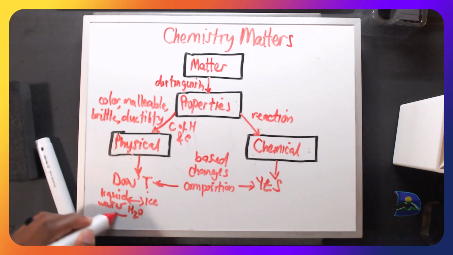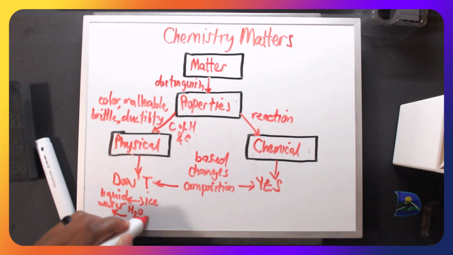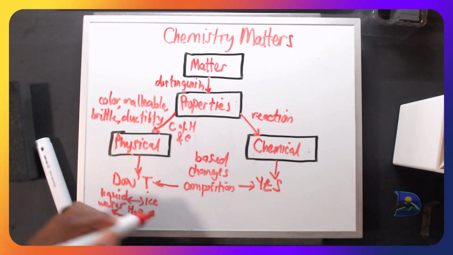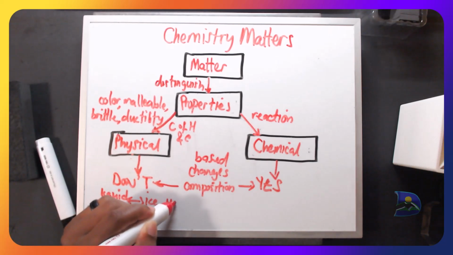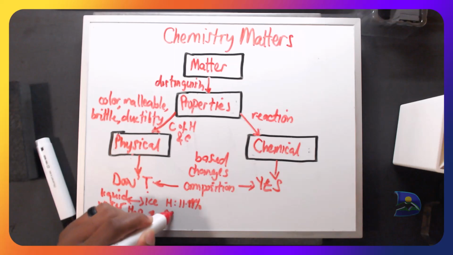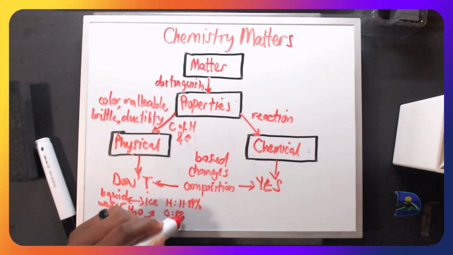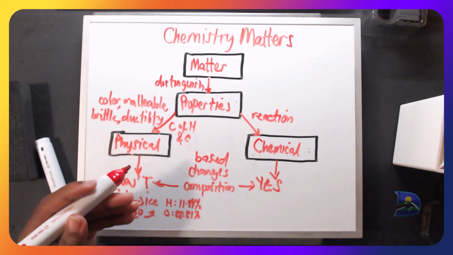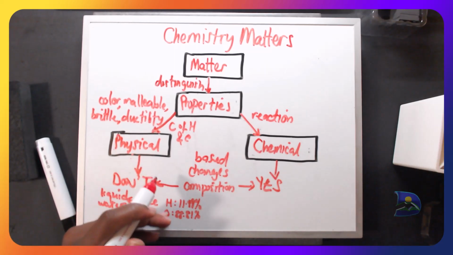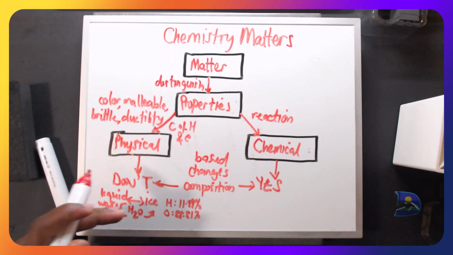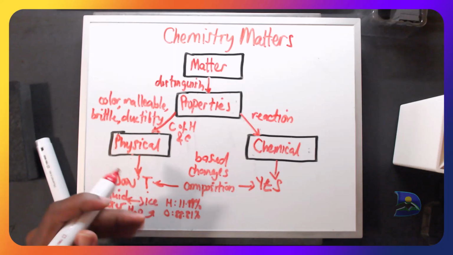It doesn't change, either going in this direction or that direction. You still have the same proportion of hydrogen, around 11.19%, and oxygen around 88.81% by mass for this sample of liquid water to ice.